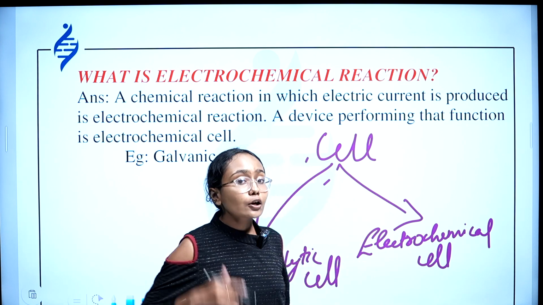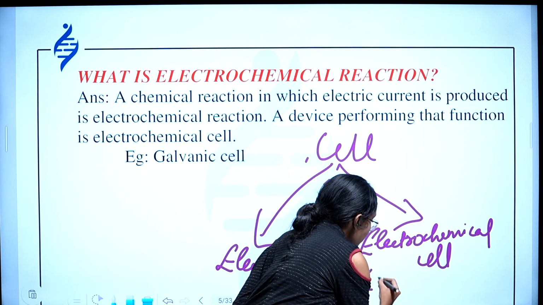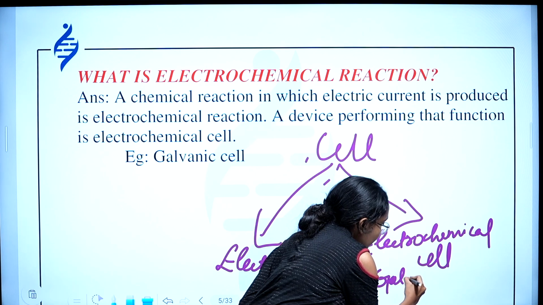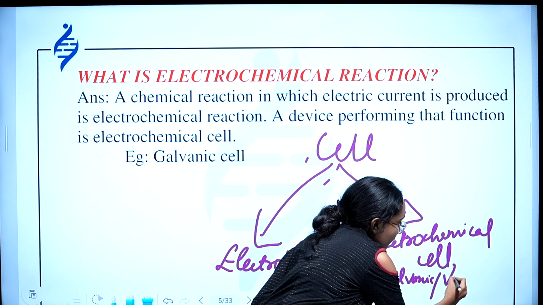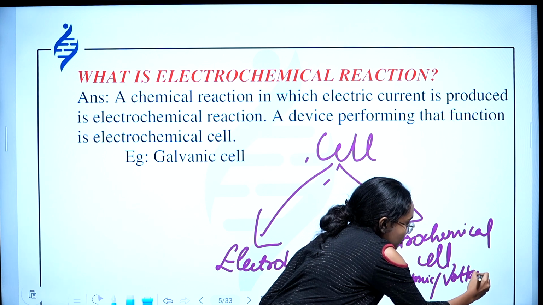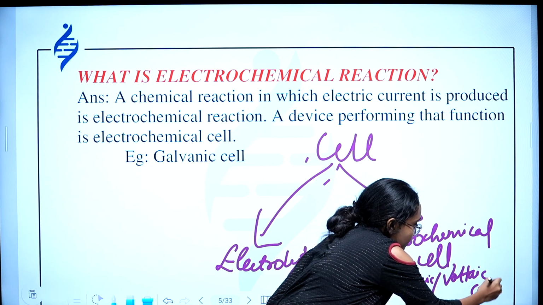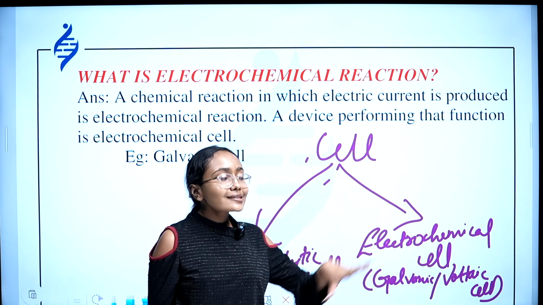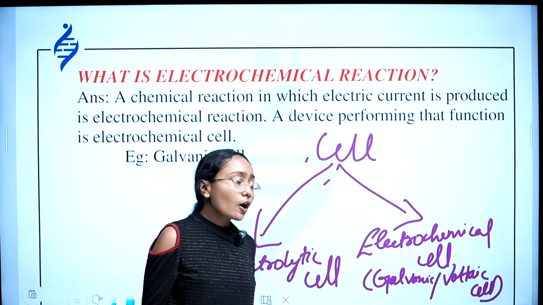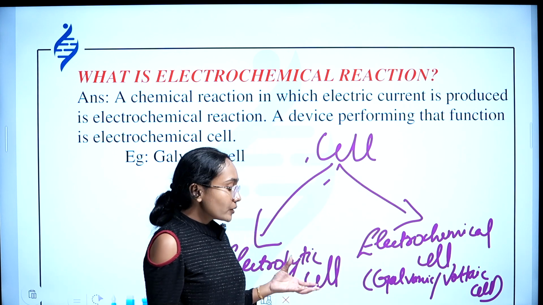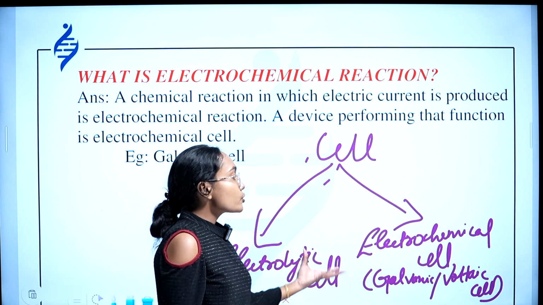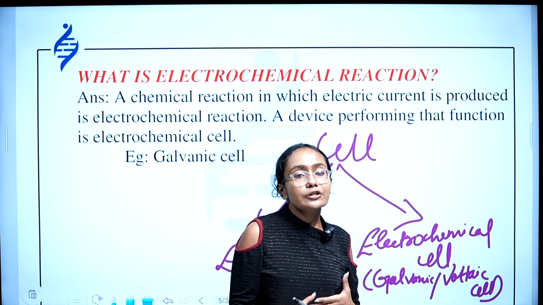The electrochemical cell can also be called a galvanic or voltaic cell. Fine. So in this chapter, we are going to deal with the electrochemical cell in the first half of the session. So let us proceed with the chapter.